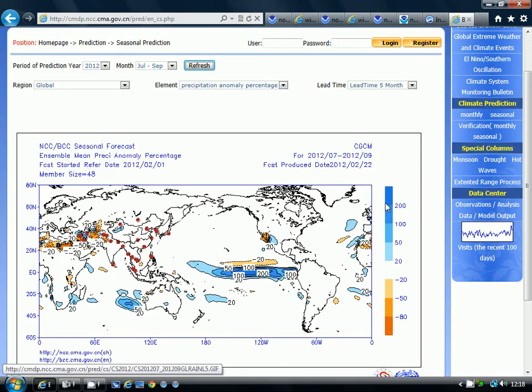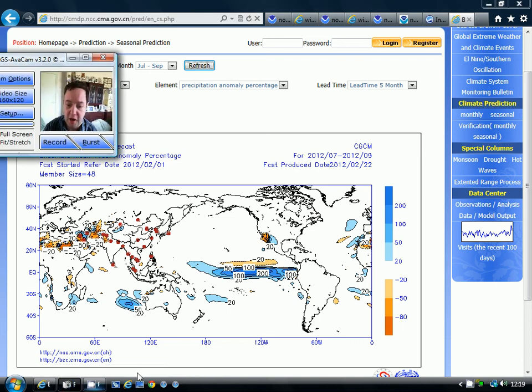Beijing model, this is the long-range model from China. We can't see the sea surface temperatures with this model, but we can see the precipitation forecast. This is for July to September, and the model is going for quite a bit of precipitation, more than normal, across the central parts of the Pacific, stretching back into Peru.